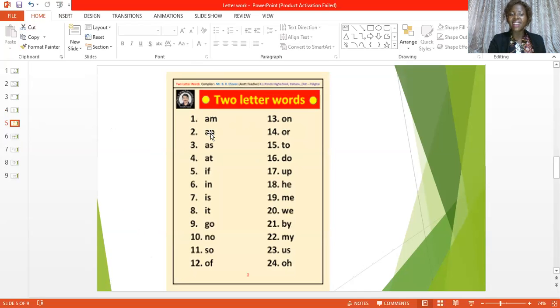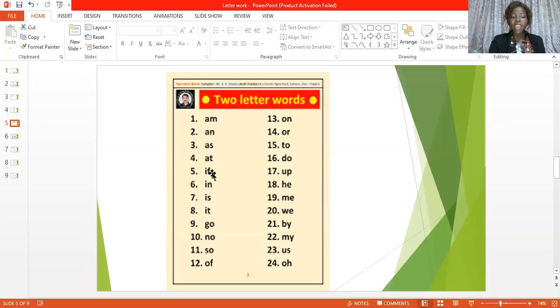We have an egg. We have as big as my house. The ball is as big as my house. As. We have at, we have is.